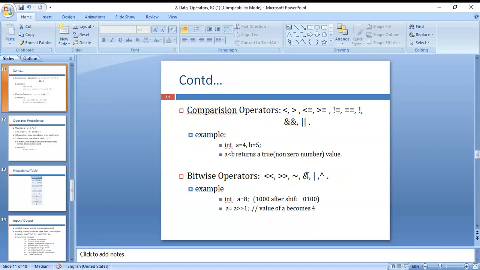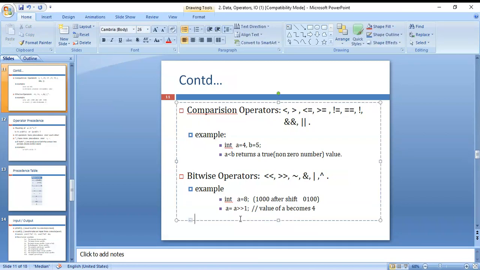Suppose left shift is there. On the left shift you can see a is equal to a left shift 1.